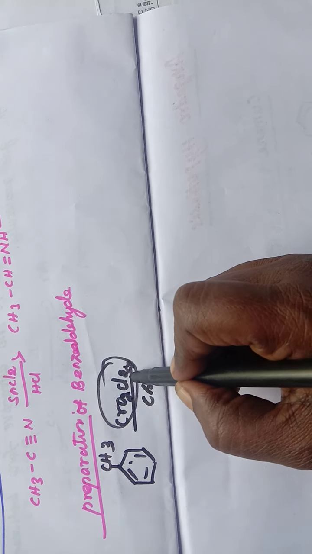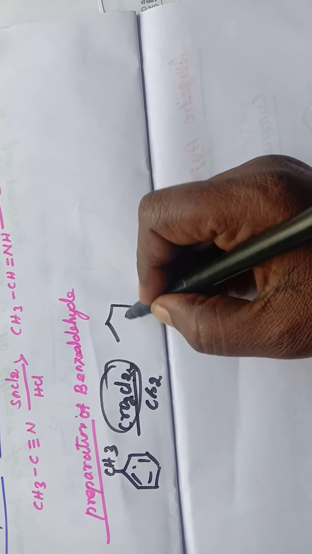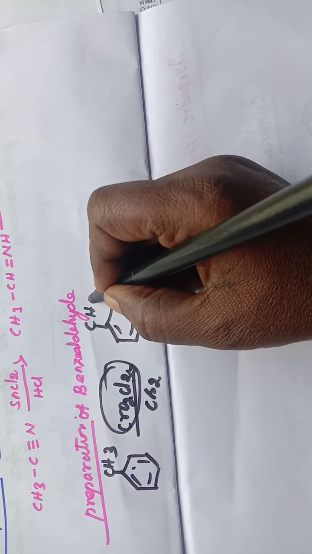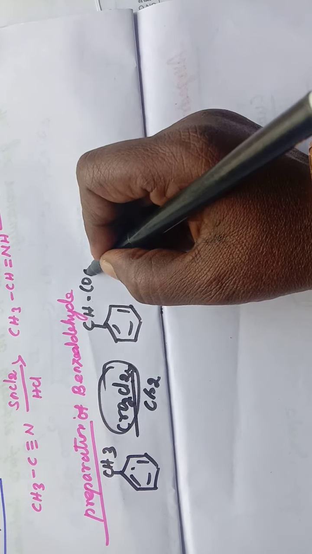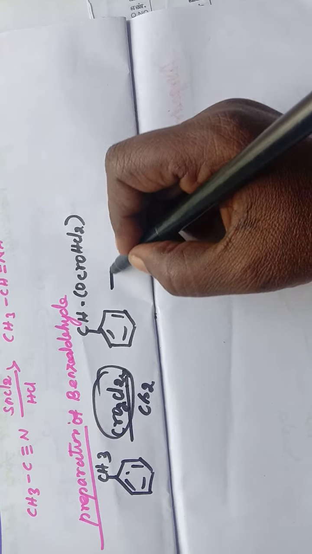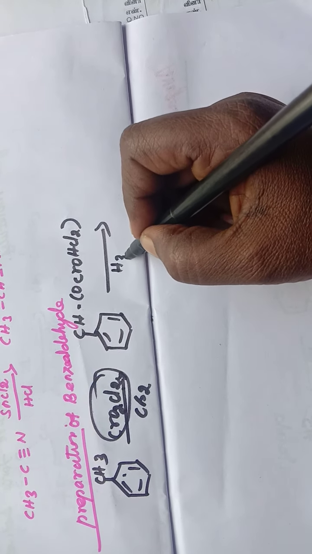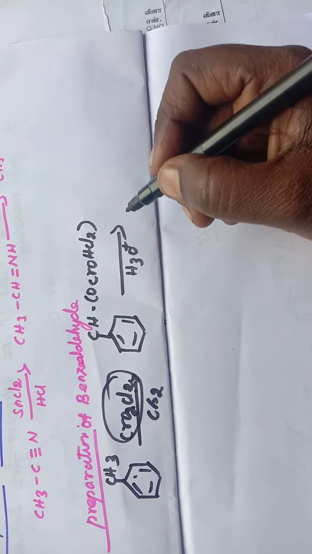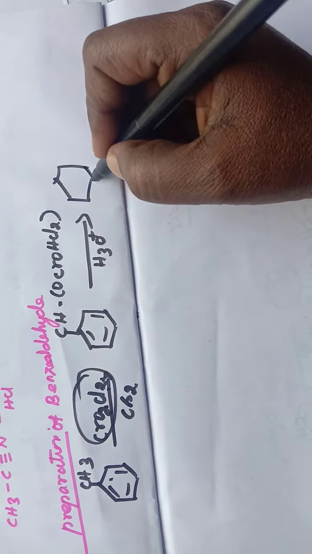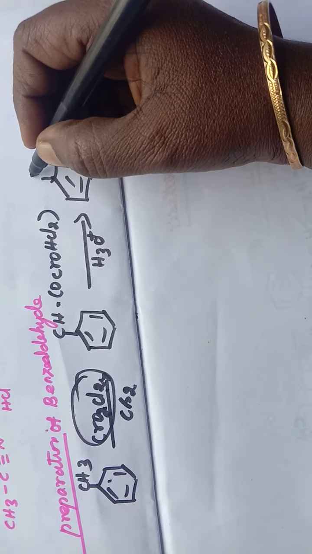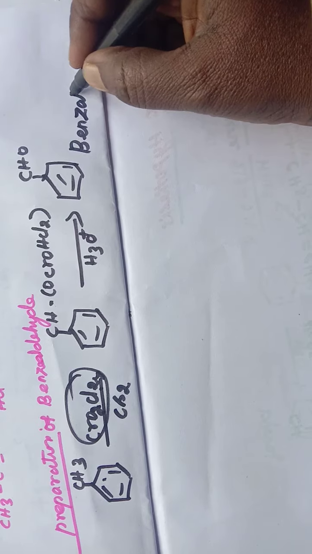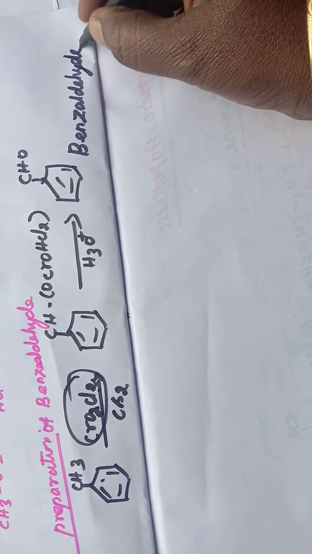It forms an intermediate, then further it undergoes hydrolysis, and it gives benzaldehyde.